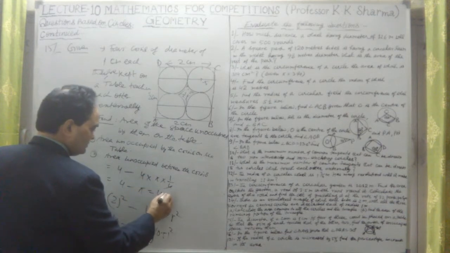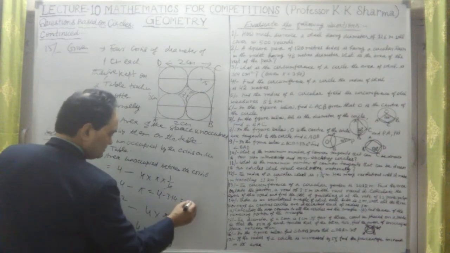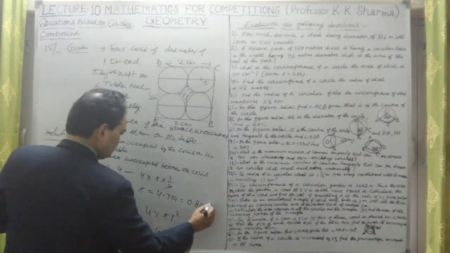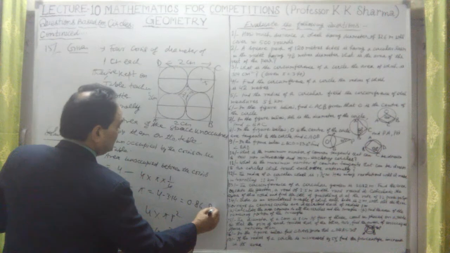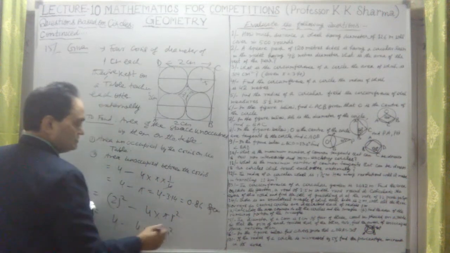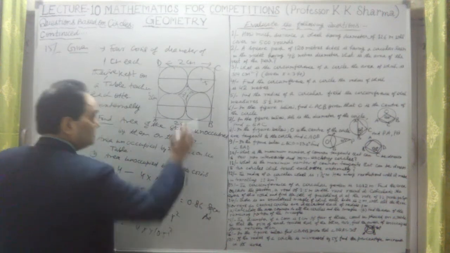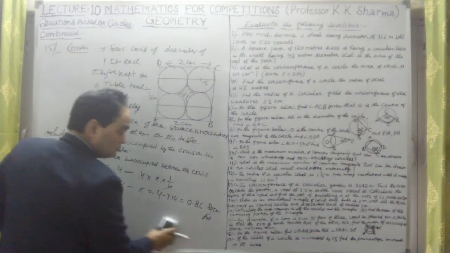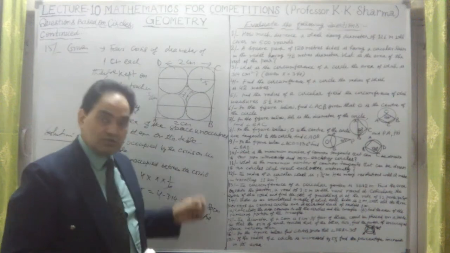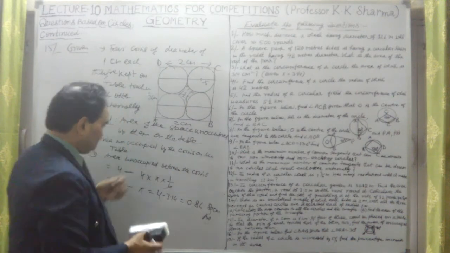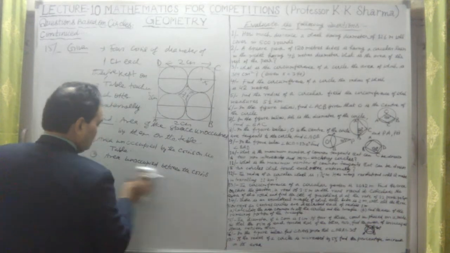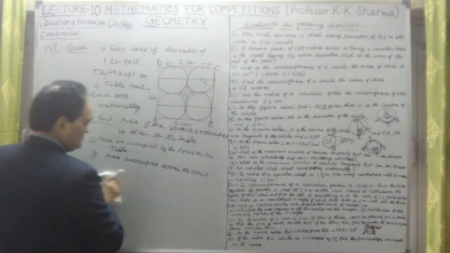So this is 4 minus 3.14. That means this is nothing but 0.86 square units or square centimeters. This is the answer: the area unoccupied between the coins, among the coins on the table. This is one option. The second option, let me find out that area. This is the first option. The 0.86 is the answer here.